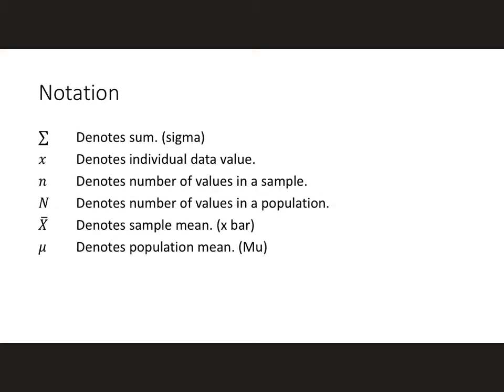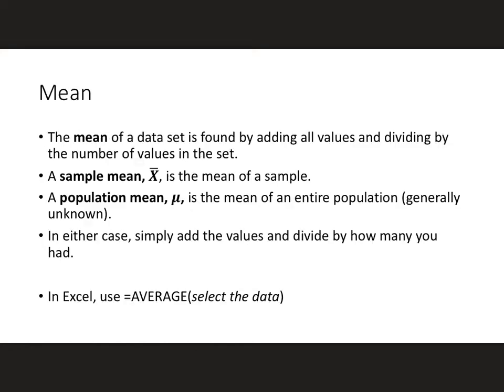Here is some notation that you're going to want to make note of. We have sigma, which denotes the sum. X denotes an individual data value. Lowercase n denotes the number of values in a sample, where an uppercase N denotes the number of values in a population. X bar is a sample mean and mu is a population mean.